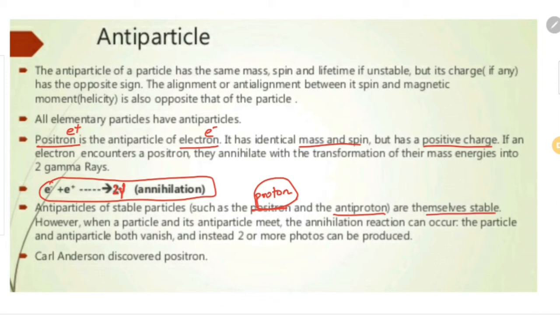Now, when a particle meets its antiparticle, what will occur? An annihilation reaction can occur, and that is given here. When e minus and e plus meet, they cause the vanishing of these two particles, the particle and antiparticle, and instead we can have two or more photons according to their mass. Carl Anderson discovered the positron, marking the discovery of the first antiparticle. Okay, so this is about antiparticles.